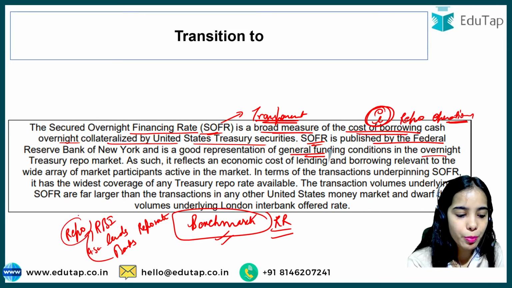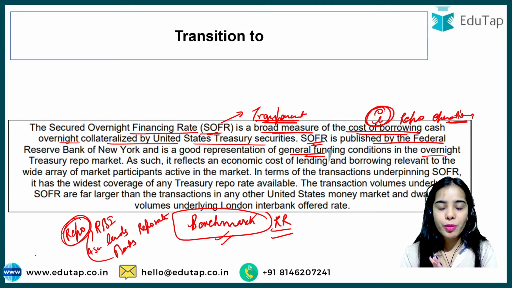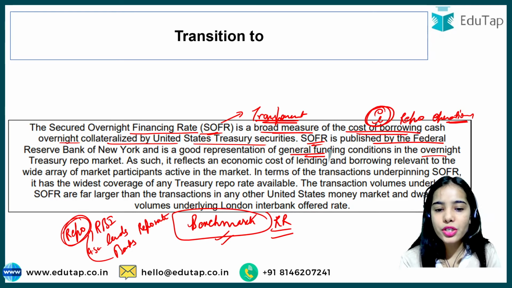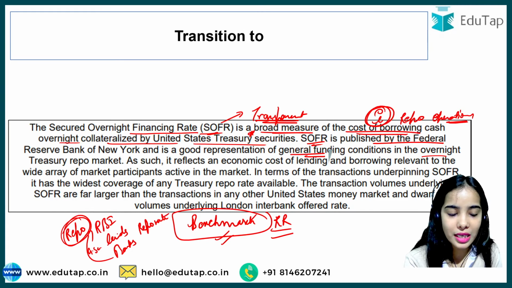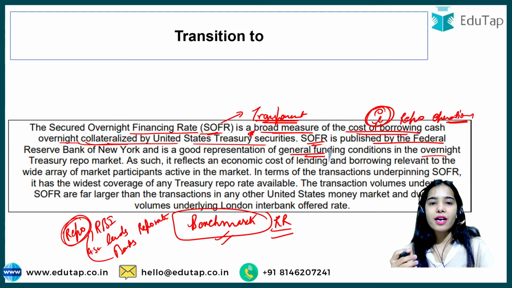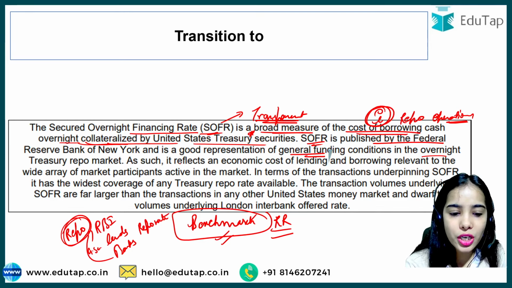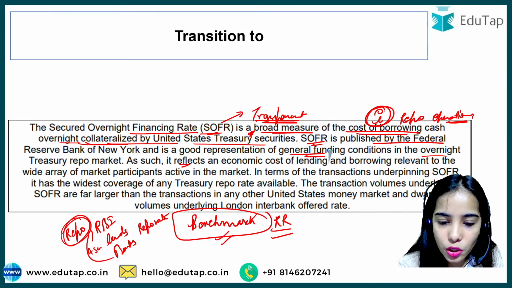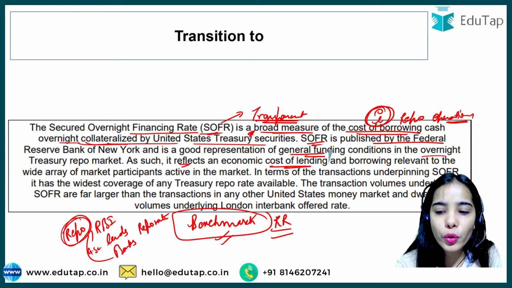So in the overnight repo market, on the basis of the rate going on there, SOFR is decided, and the treasury repo transaction happens on a collateralized basis, right? The banks have to give the collateral. As such, SOFR reflects the economic cost of lending. What does the cost of borrowing mean?